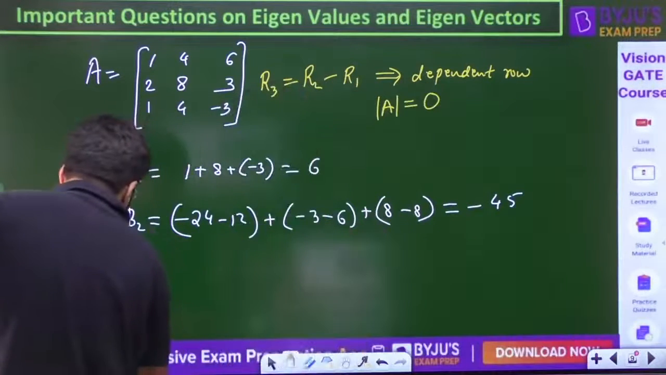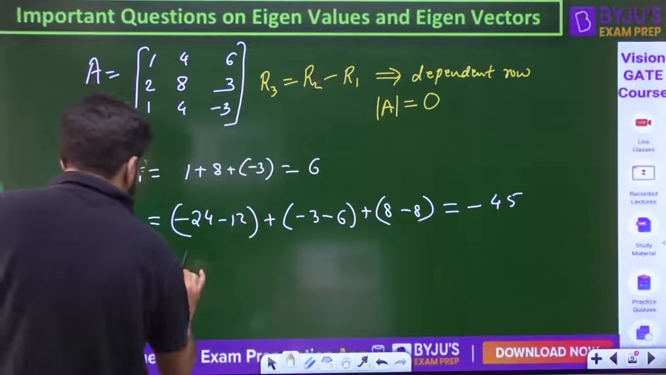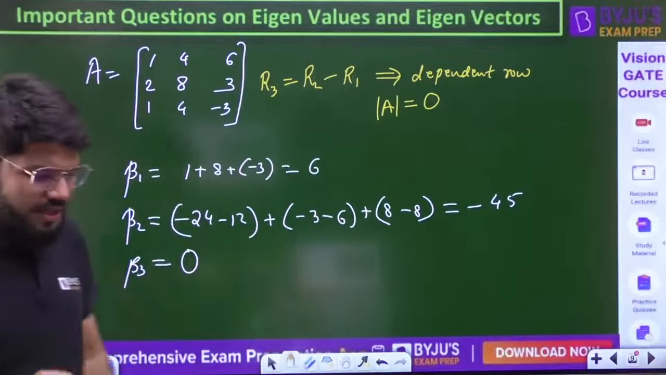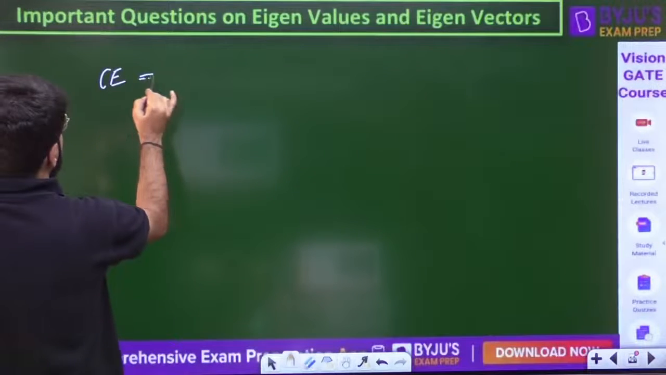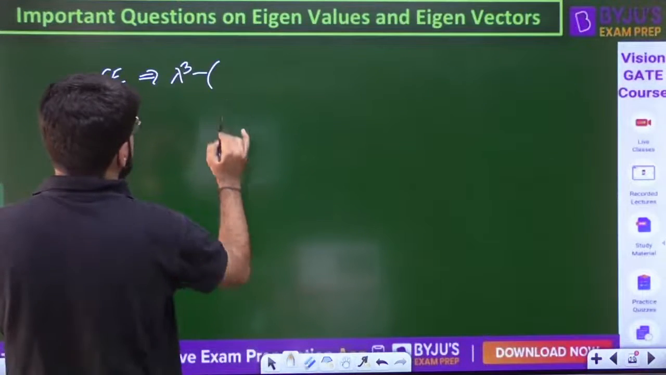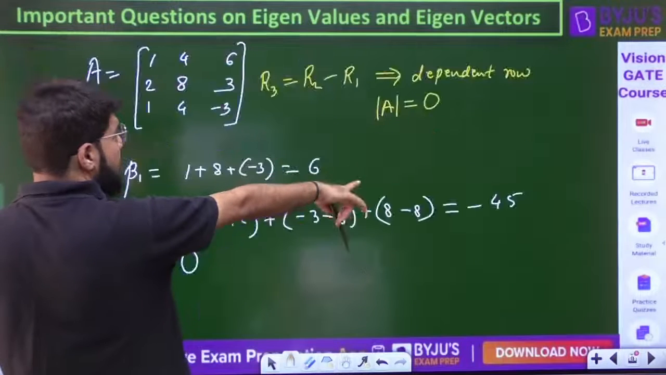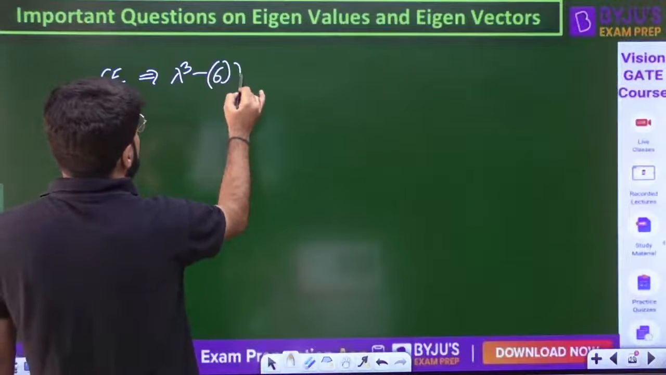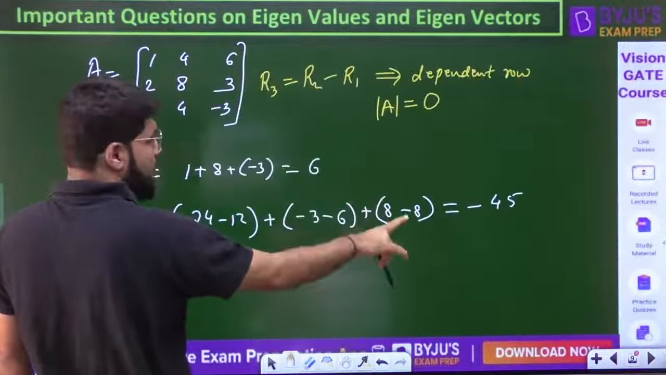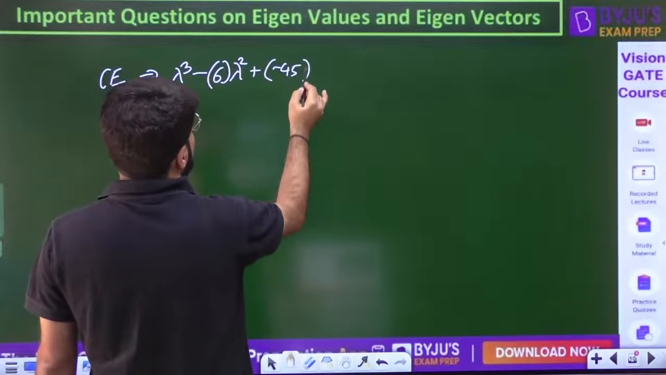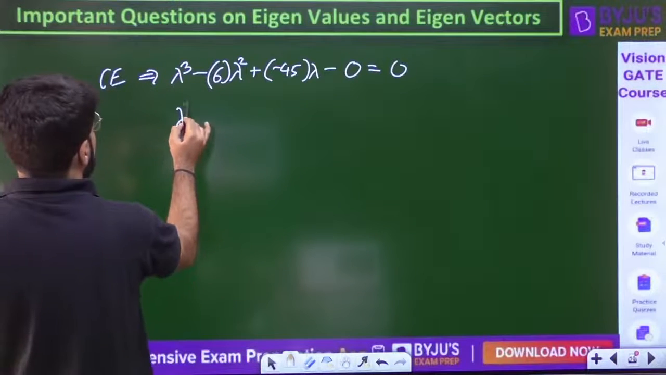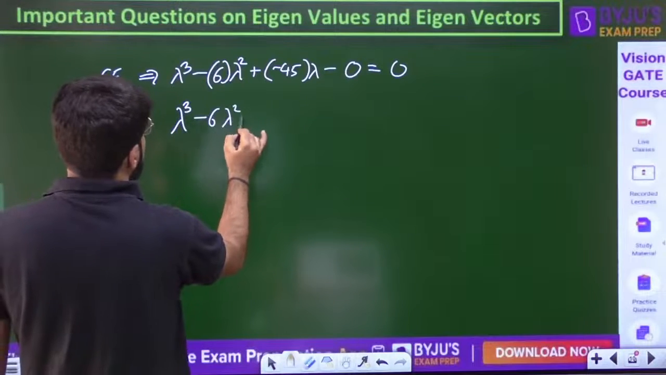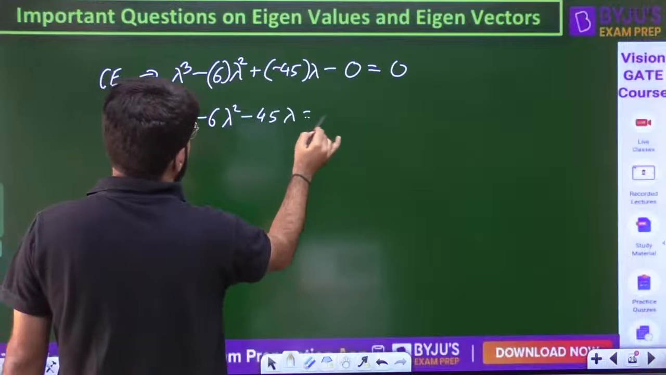Then let's talk about beta 3. As I mentioned, that is the determinant, and it is eventually calculated as 0. So what is going to be my characteristic equation here? It is given by lambda cube minus beta 1 lambda square, where beta 1 is the trace, that is 6, plus beta 2 lambda, where beta 2 is negative 45, minus beta 3, and beta 3 is 0. So you have lambda cube minus 6 lambda square minus 45 lambda equal to 0.